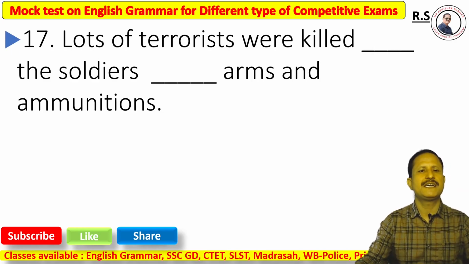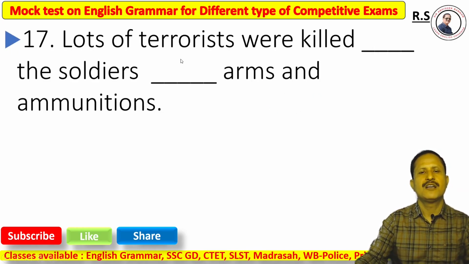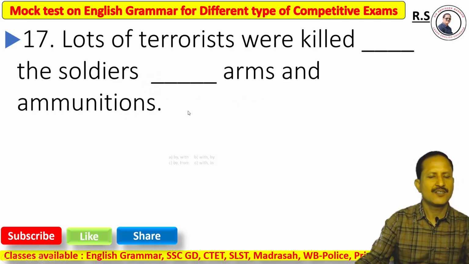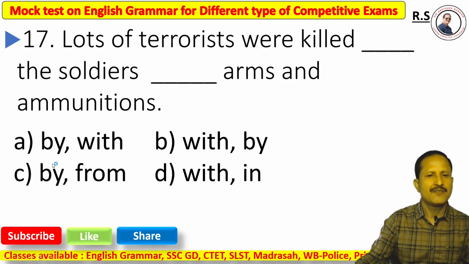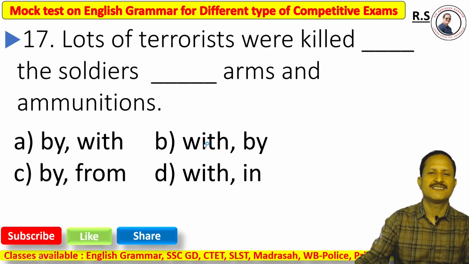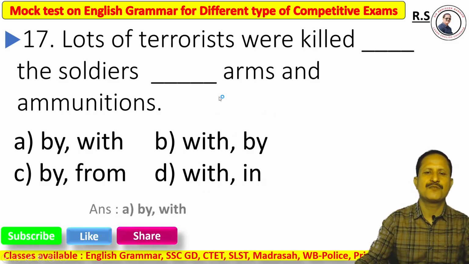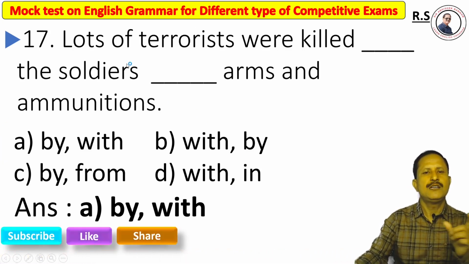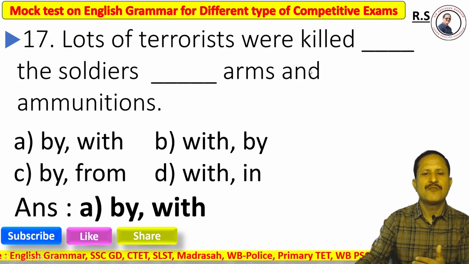Next, question number 17. Lots of terrorists are killed dash the soldiers, dash arms and ammunition. Options: A, by, with; B, with, by; C, by, from; D, within. The correct answer is option A, by, with, because lots of terrorists are killed.